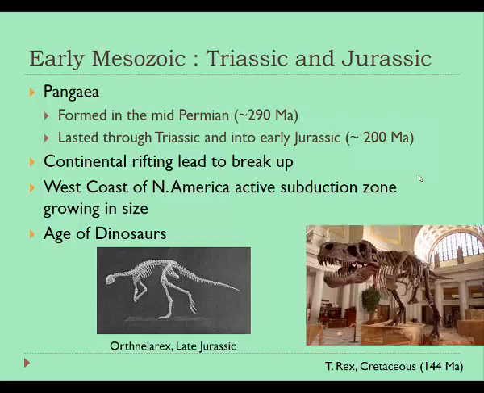And actually most of the most famous dinosaurs didn't exist during the Triassic or the Jurassic, but weren't in existence until the next period called the Cretaceous, that started about 144 million years ago. So for instance, T-Rex, figured down here on the right side of the slide, is actually a Cretaceous period dinosaur, not a Jurassic period dinosaur. So Hollywood got that one wrong.